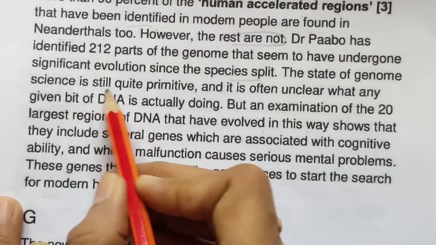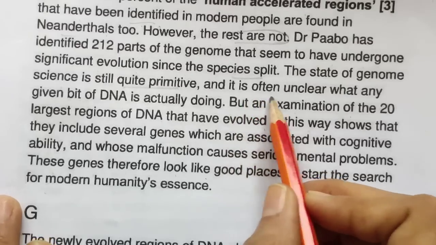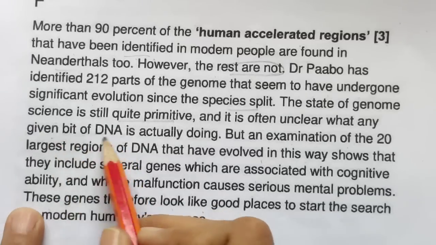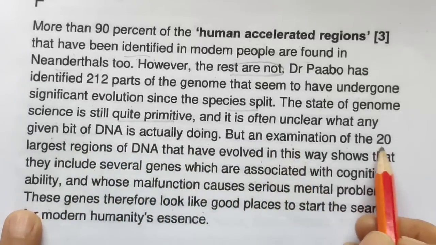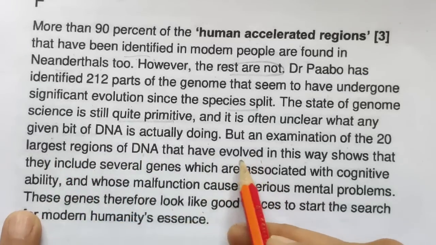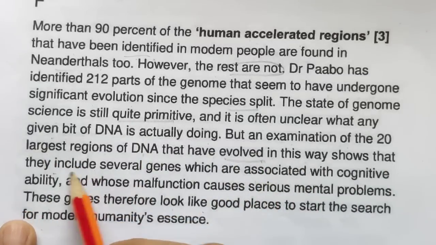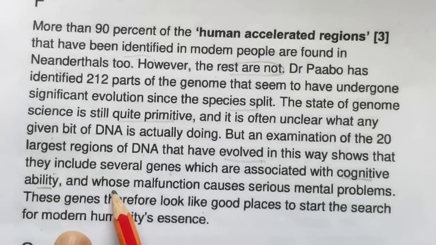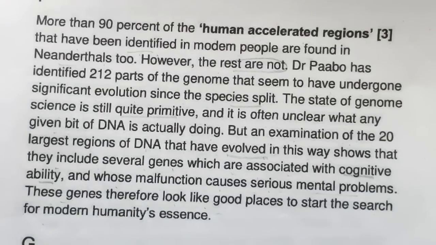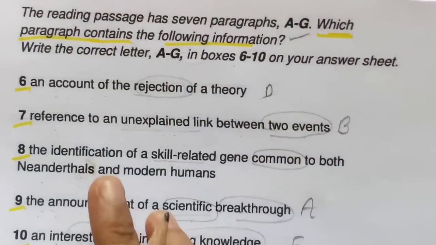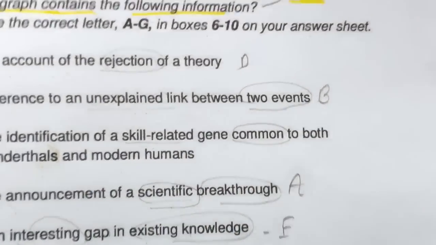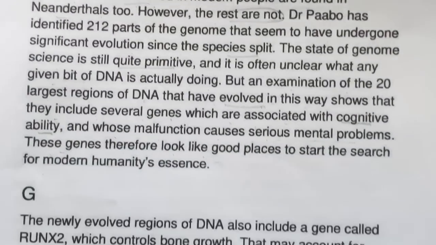The state of genome science is such that it is often unclear what any bit of DNA is actually doing, but an examination of the largest regions of DNA that have evolved in this way shows they include several genes which are associated with cognitive ability, whose malfunction causes serious mental problems. Okay, so here the identification is of a skill related gene common to both. No, nothing common is there.